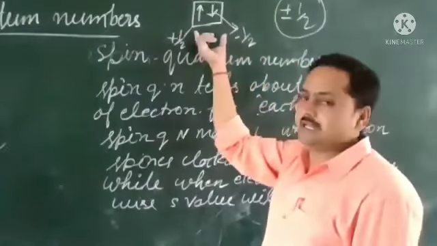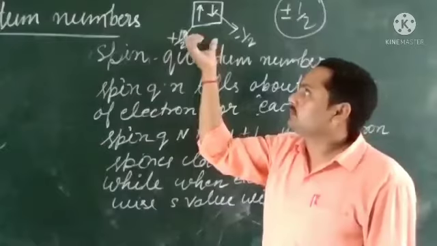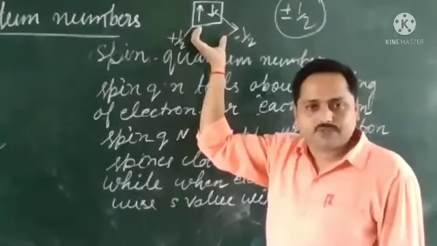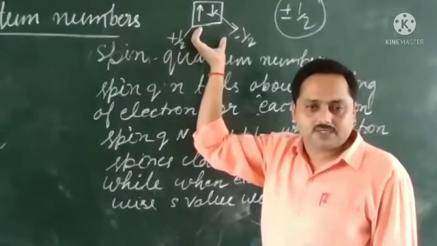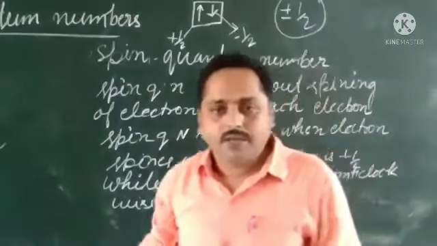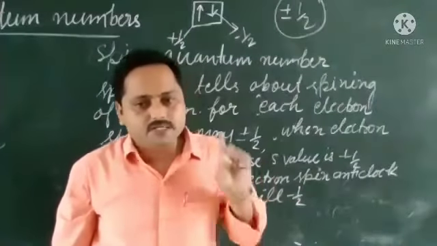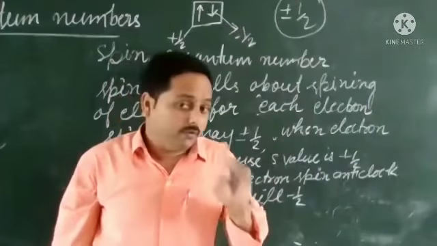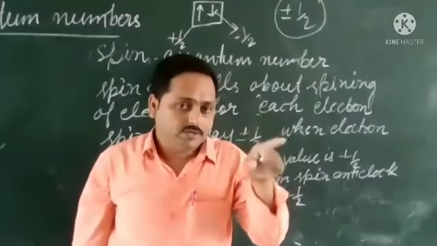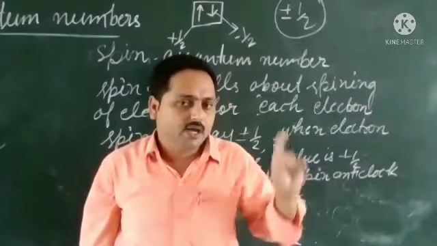But remember, for each orbital, the value of S may be plus or minus half. So for each electron, for each orbital, the value of S may be plus half or minus half. If the electron spins clockwise, that is plus half. If the electron spins anti-clockwise, that is minus half.